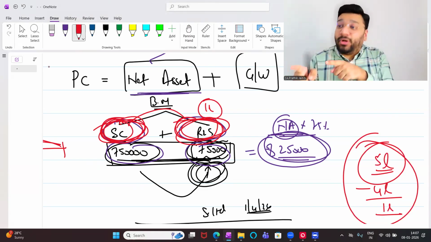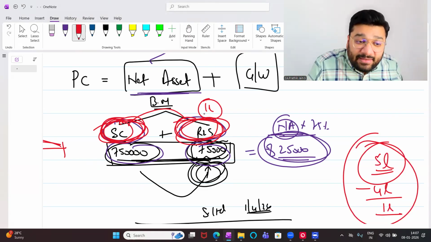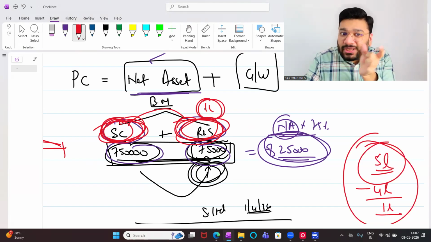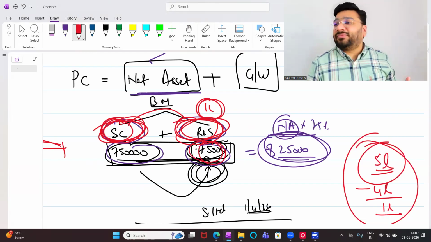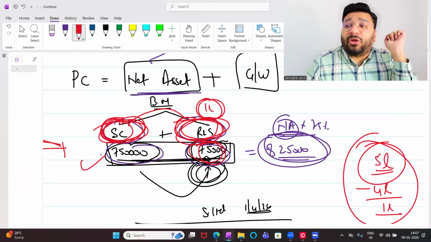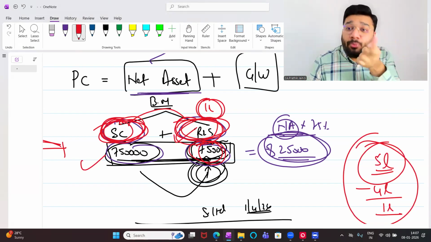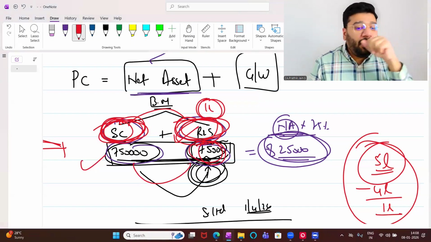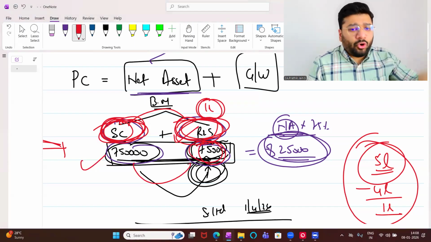X is selling the shares to holding company. So will I take the entire reserve and surplus or should I take 75% of 1 lakh? X's portion alone, 75,000 alone. So share capital is proportionate share capital of X and this reserve and surplus is proportionate profit of X. So both are X's data. Okay, not okay?